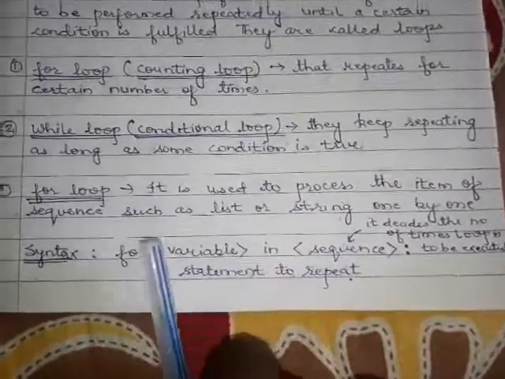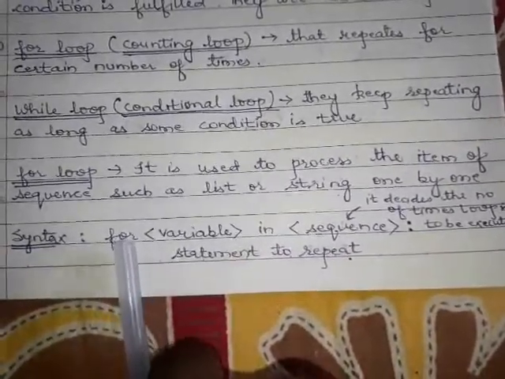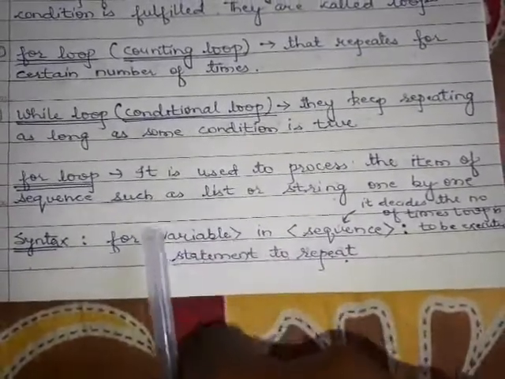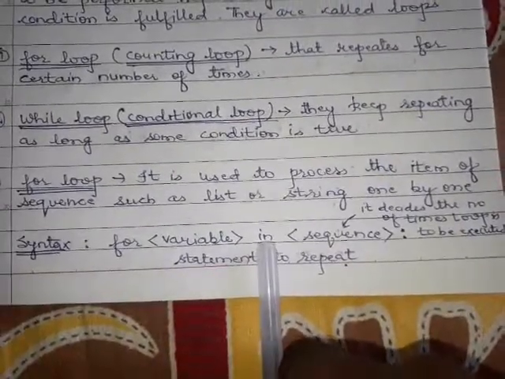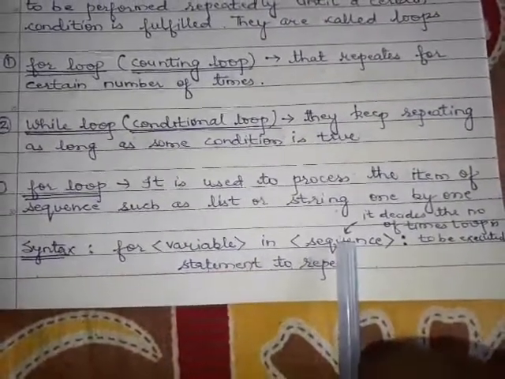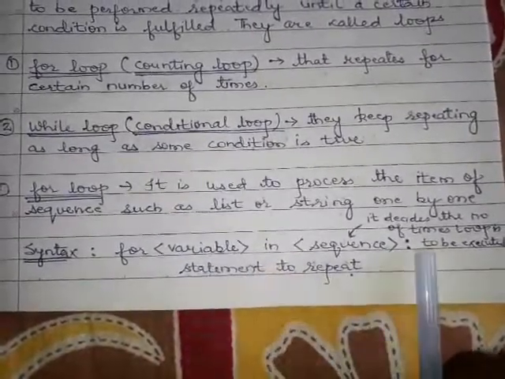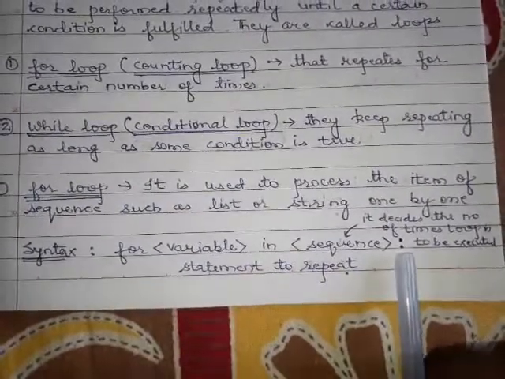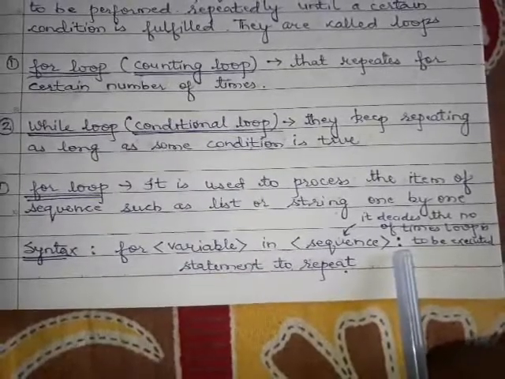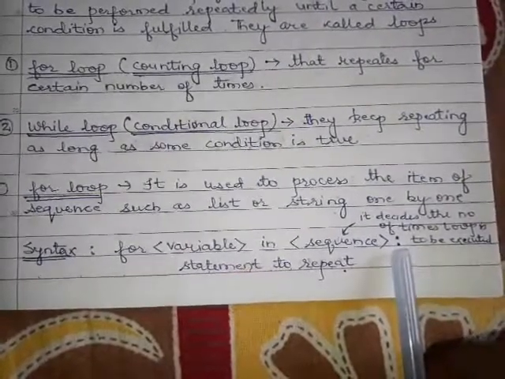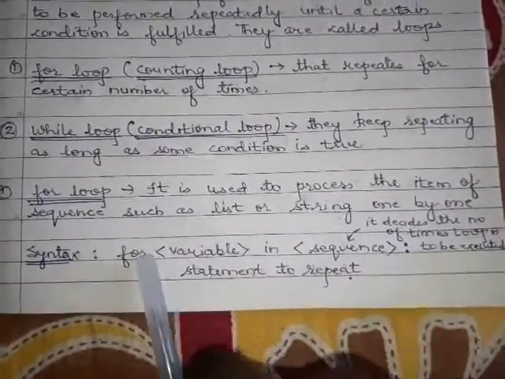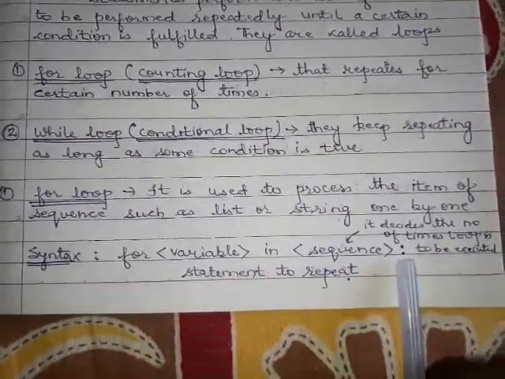Let us see the syntax of the for loop. for, a variable, here is our variable, in, this is the in operator, and then the sequence, whatever sequence we use here. Below it, it is very important that you put a block. Put a colon over here. If you forget to put the colon, it will not work. So the syntax of the for loop is this.